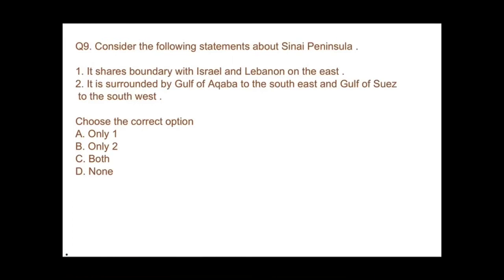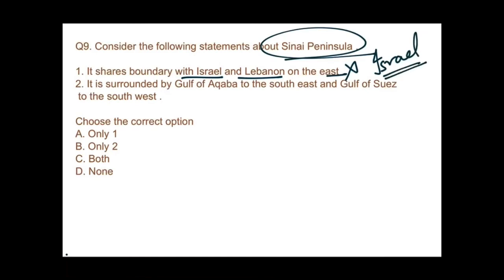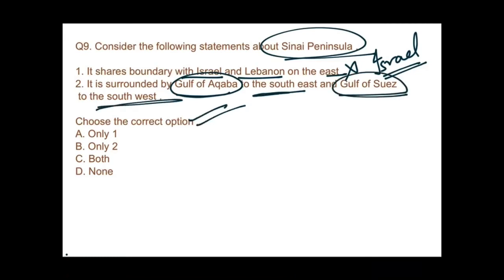Consider the following statements about the Sinai Peninsula again. It shares boundary with Israel, Lebanon on the east. No, this would be the wrong option, because in the video when we were reading about the African continent, I already told you that the Sinai Peninsula is only connected with Israel. That means the only boundary it shares in Asia is Israel. It is surrounded by the Gulf of Aqaba to the southeast and the Gulf of Suez to the southwest. Yeah, this is right. So the answer would be B, only 2.